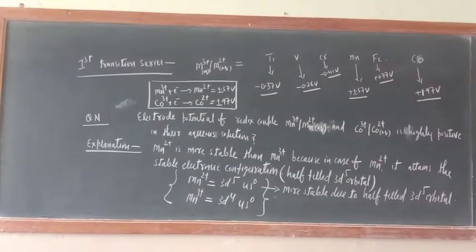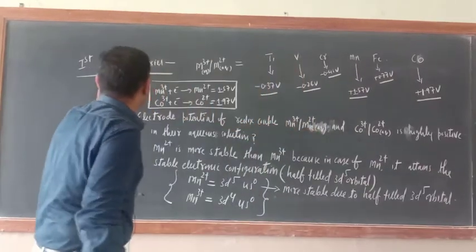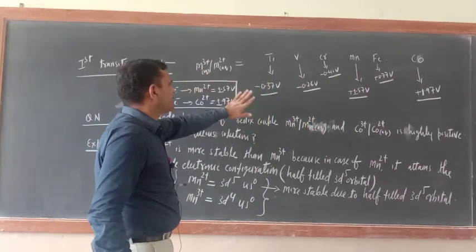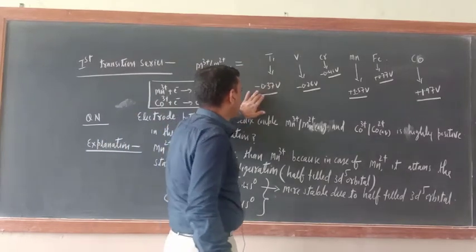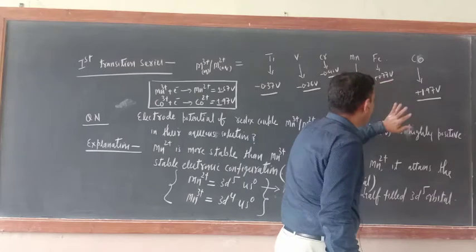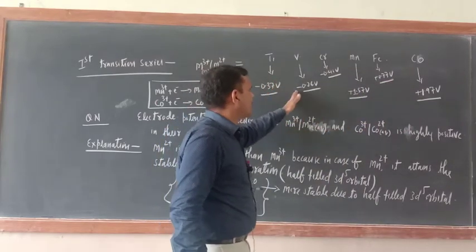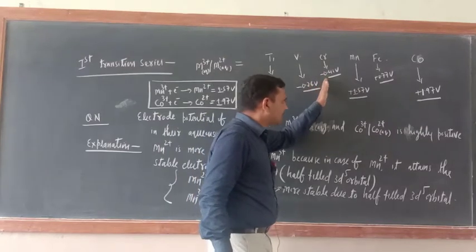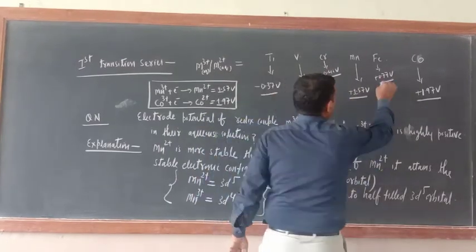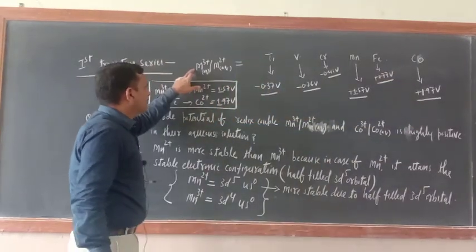Now see, on the basis of that explanation, here I have given you some electrode potentials of first transition series elements, like titanium, vanadium, chromium, manganese, iron and cobalt. This is less negative, this is also less negative, this is also less negative, this is positive, and cobalt is highly positive. Iron is of course positive but less positive. What is the meaning of this?